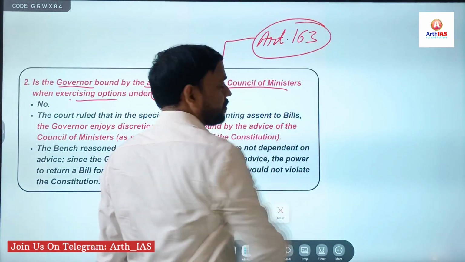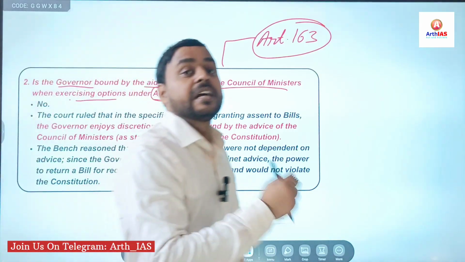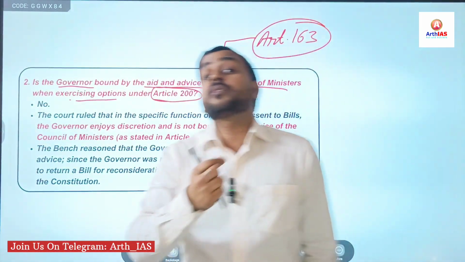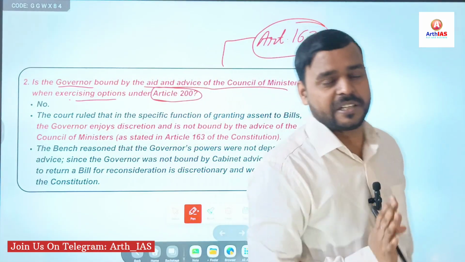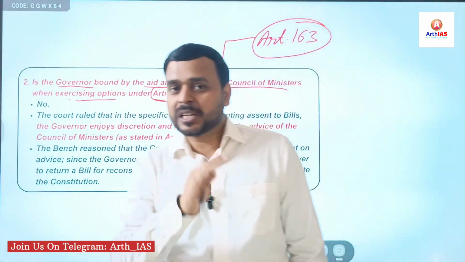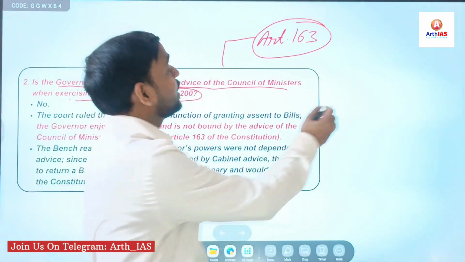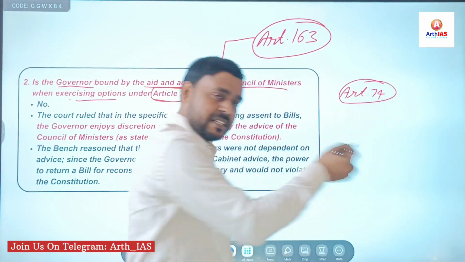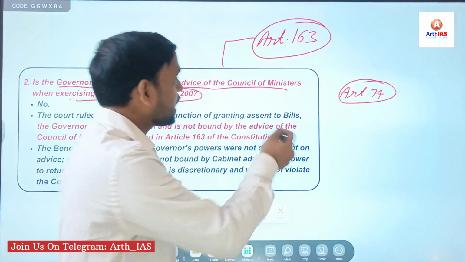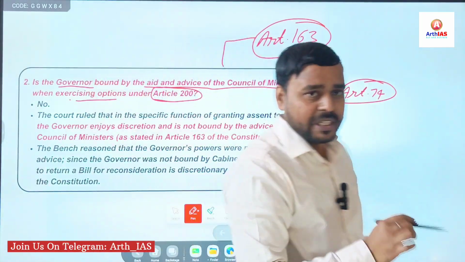Very important. What is it? It simply says that there shall be a Council of Ministers headed by the Chief Minister to aid and advise the governor of the state. At the union level, the same applies under Article 74. But here we are discussing the state level, state bills.